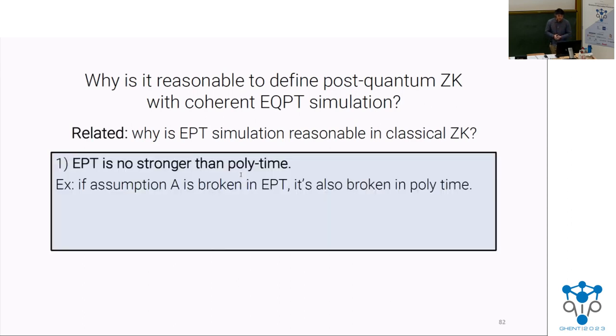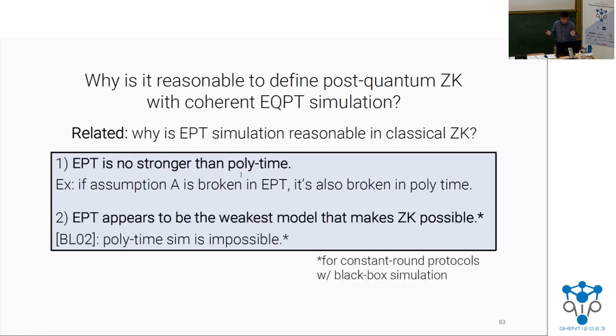One is that when it comes to breaking cryptography, expected polynomial time simulators are no stronger than polynomial time machines. In particular, if you have a crypto assumption that is broken by an expected polynomial time machine, it's also broken by a polynomial time machine. Basically, you can truncate the algorithm at an appropriate cutoff.